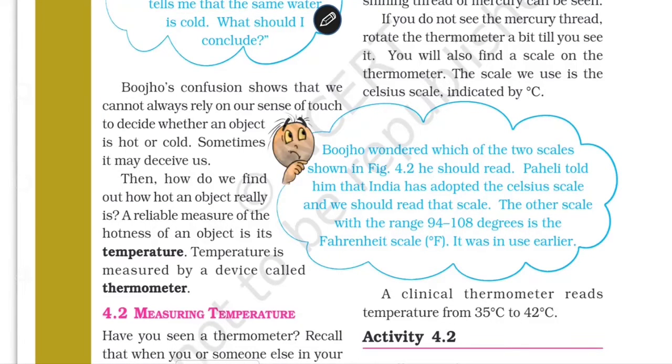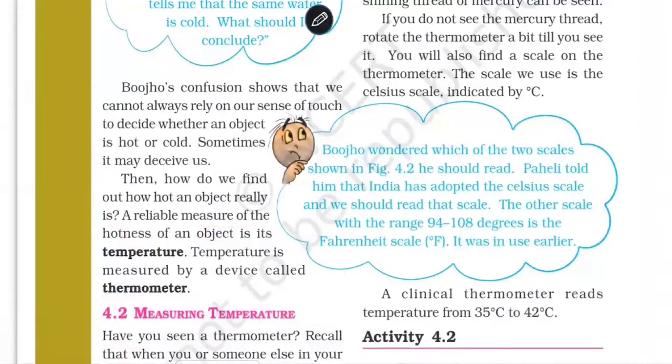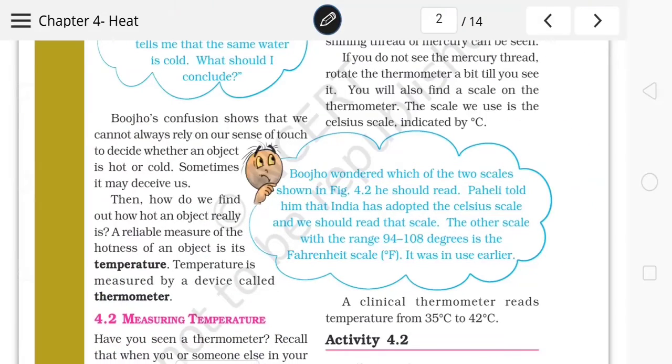Now we also should know what is temperature. A reliable measure of the hotness of an object is its temperature. So the measure of the hotness of an object is temperature, and temperature is measured by a measuring device known as a thermometer.